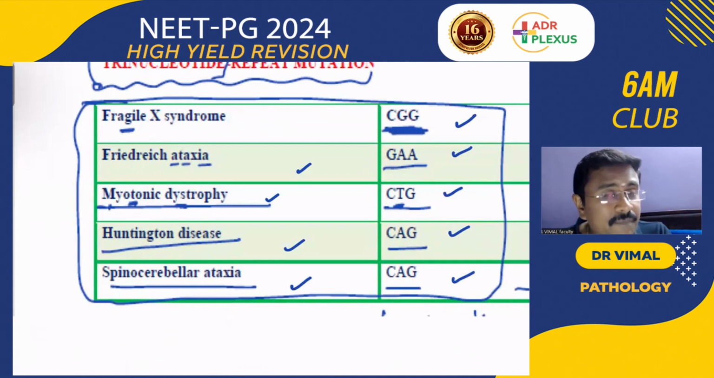And genomic imprinting, what will you be remembering? Maternal deletion, Angelman syndrome, happy puppets. Paternal deletion, Prader-Willi syndrome, profound hyperphagia, obesity will be there.